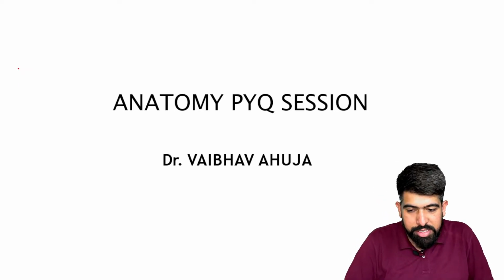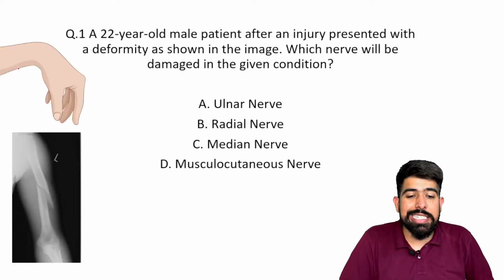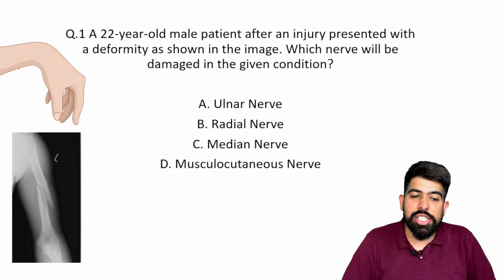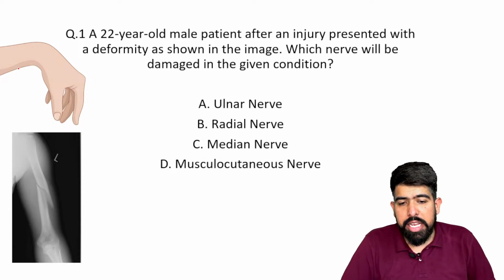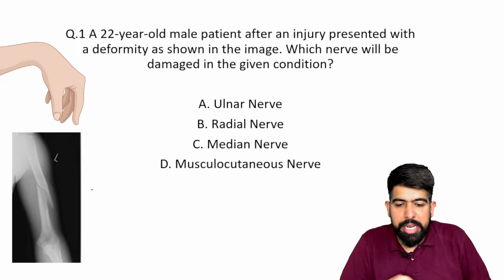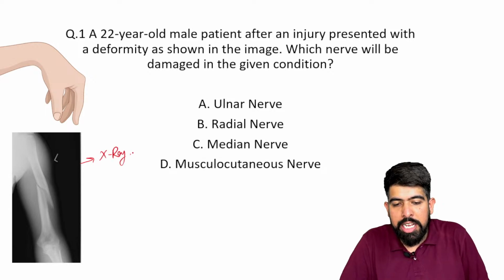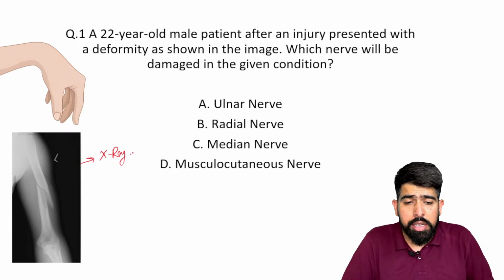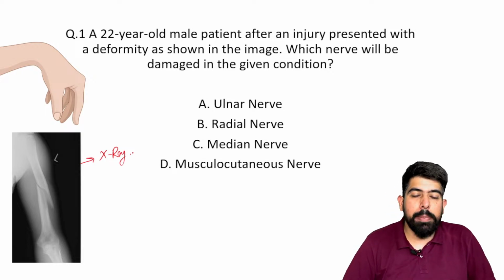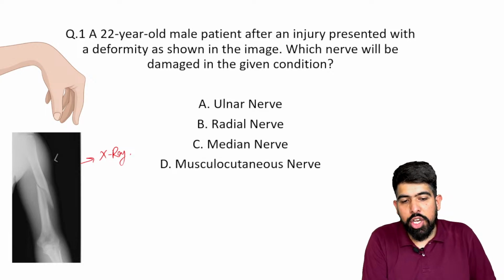Let's start with question number one, which is on your screens. A 22-year-old male presents with an injury and a deformity as shown in the image. Which nerve will be damaged in the given condition? The clinical image is given, and the X-ray image is also given. The four options are: A, ulnar nerve; B, radial nerve; C, median nerve; and D, musculocutaneous nerve.